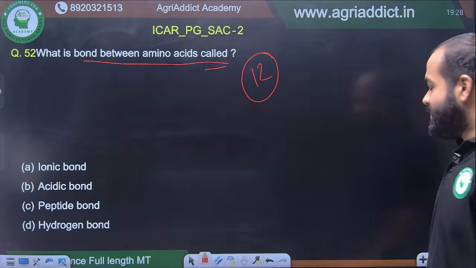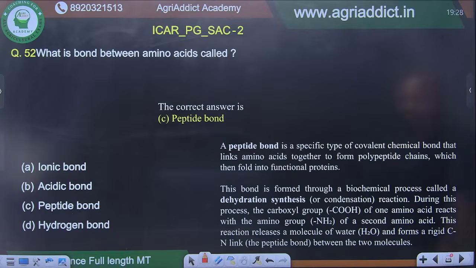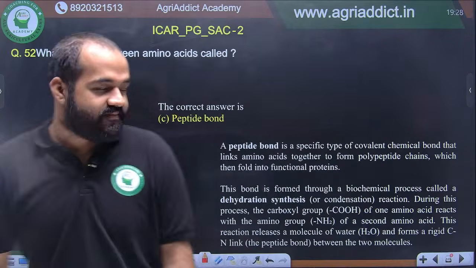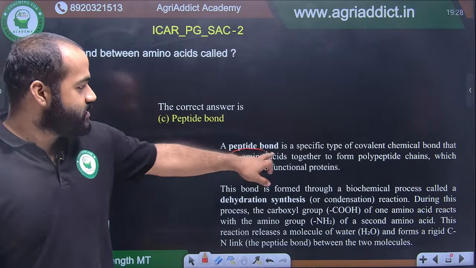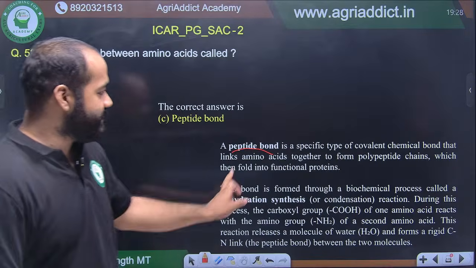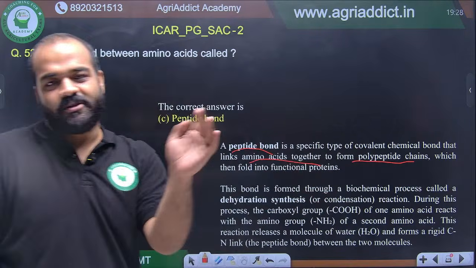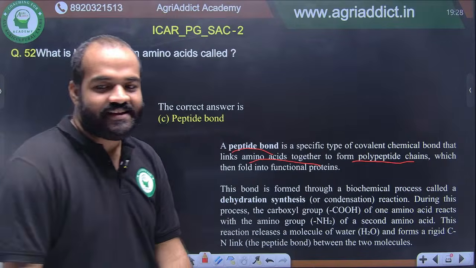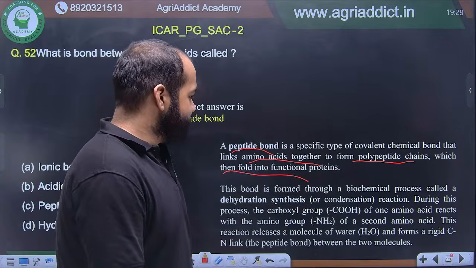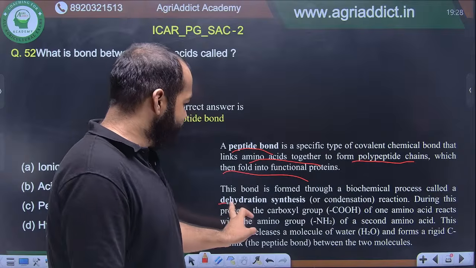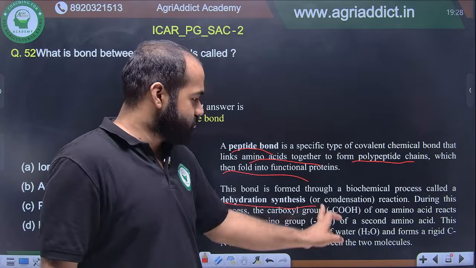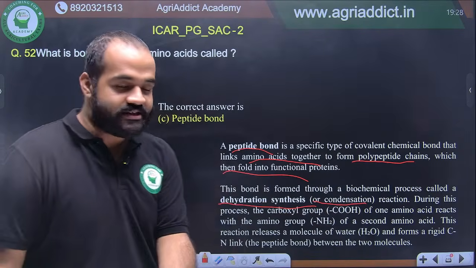I can see all the correct answers. There is nothing to say here. But for your information, I have written here what is a peptide bond. It is a specific type of covalent bond that links amino acids together to form polypeptide chains. We know peptide, polypeptide, and then a polypeptide forms a protein. So it is a peptide bond, and this bond is formed through a biochemical process called dehydration synthesis. This is also called condensation reaction. This is for your knowledge.